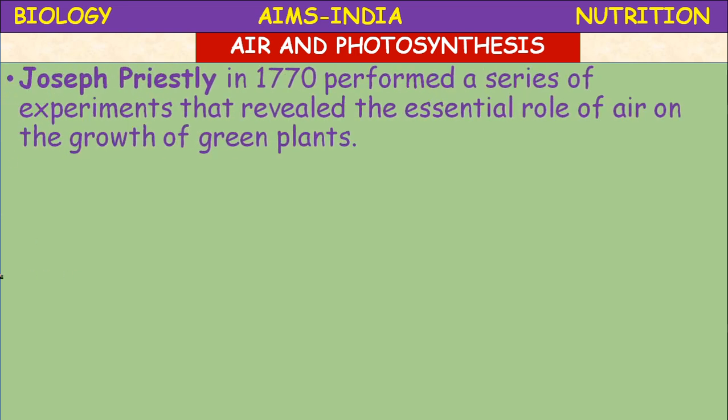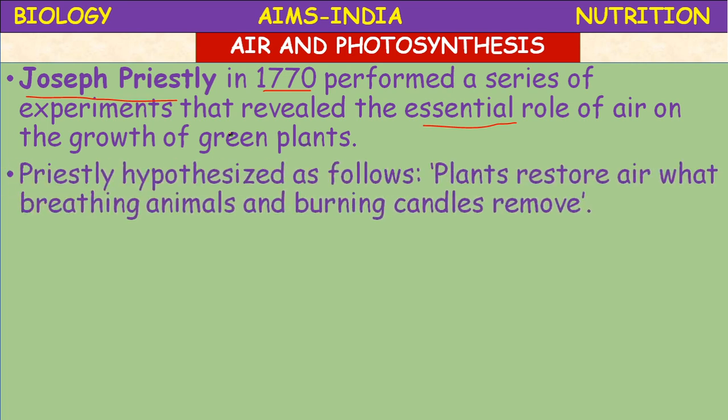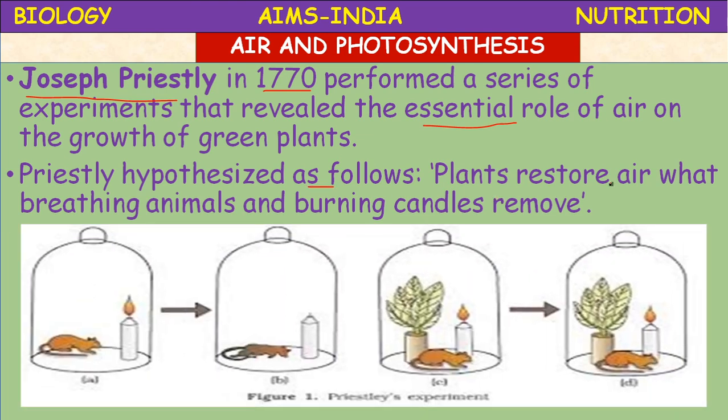Next, Joseph Priestley in 1770 performed a series of experiments that revealed the essential role of air in the growth of green plants. Priestley hypothesized that plants restore the air that breathing animals and burning candles remove.